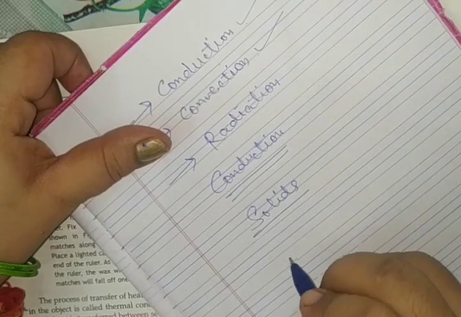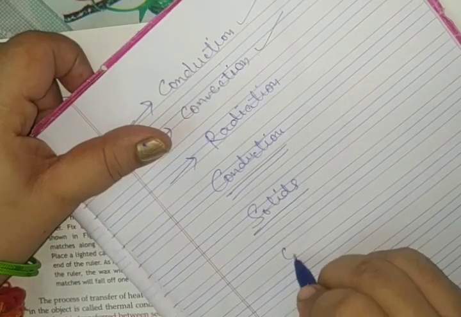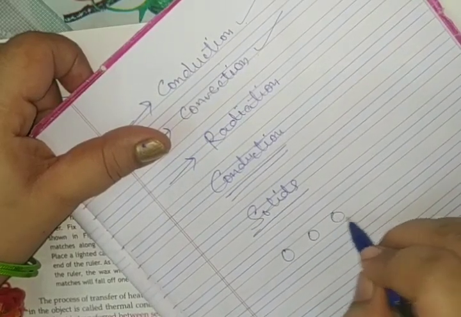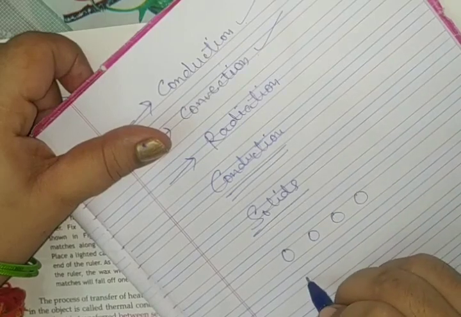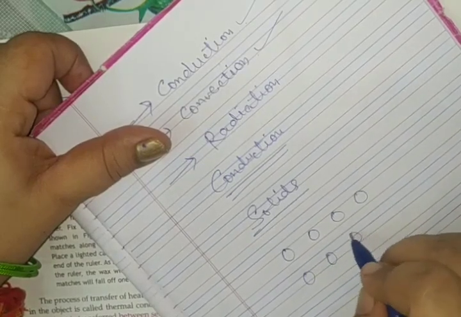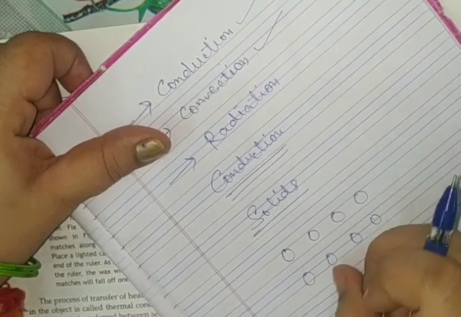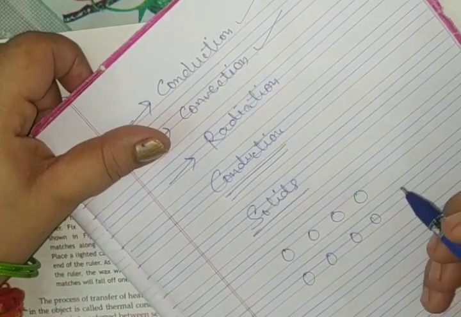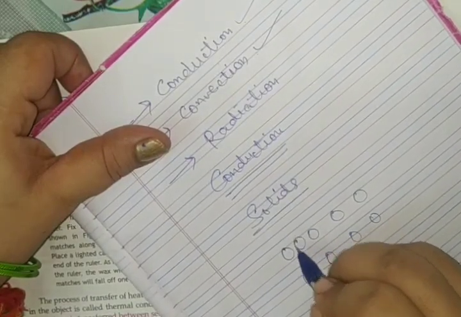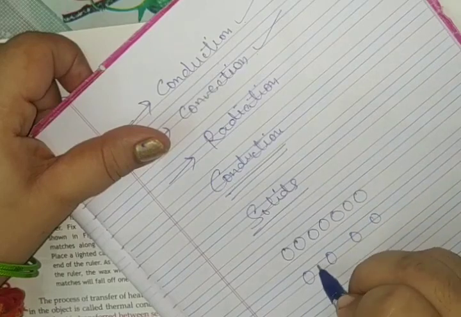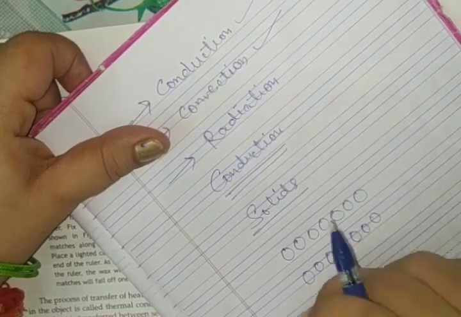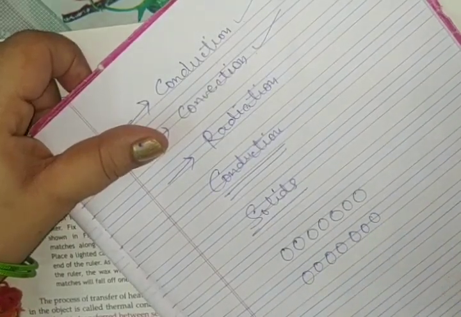So what actually happens in solids is, there are molecules in solids, and they are closely packed. Let me make them some more closer. I want to explain something, that is why I have made some space between them.